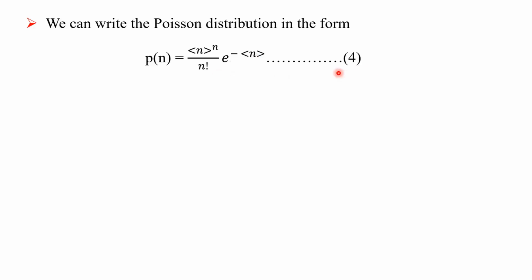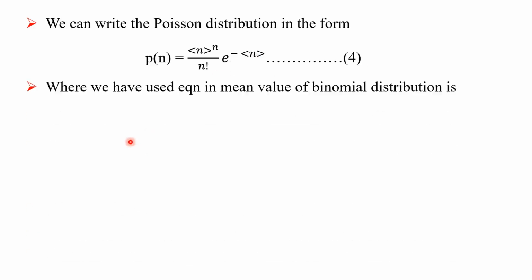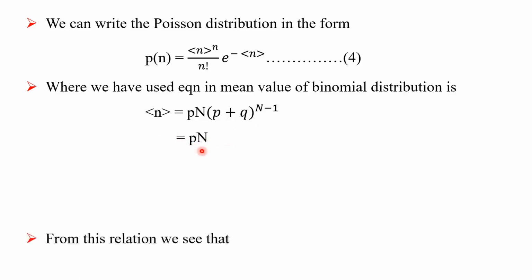That is equation number 4, where we have used the mean value of the binomial distribution: mean n is equal to P capital N in bracket (P plus Q) raised to capital N minus 1. Since P plus Q is equal to 1, this is also 1, so the mean value n is PN.